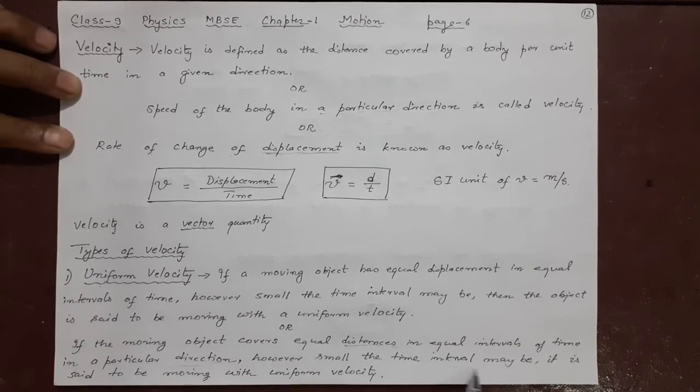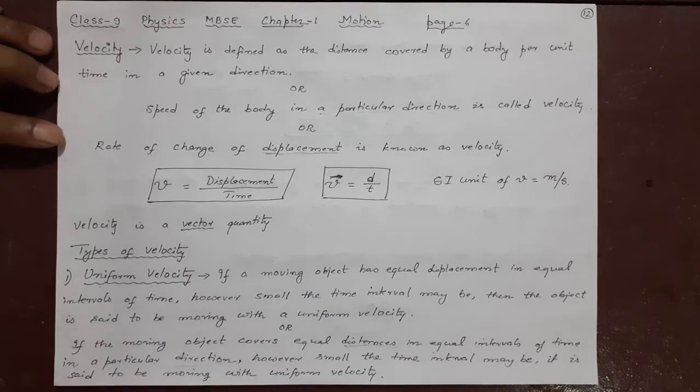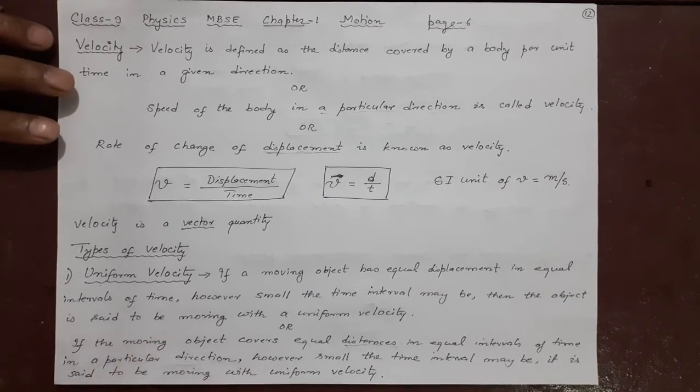However small the time interval may be, I can take 5 seconds, 2 seconds, 1 second, 0.1 second, long time also, short time also. It is said to be moving with uniform velocity. So remember, uniform speed and uniform velocity are very much the same. Only difference is here the direction is involved. Uniform velocity means the displacement is equal with every equal interval of time.